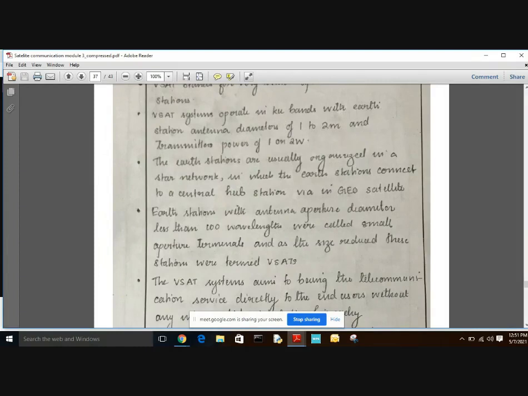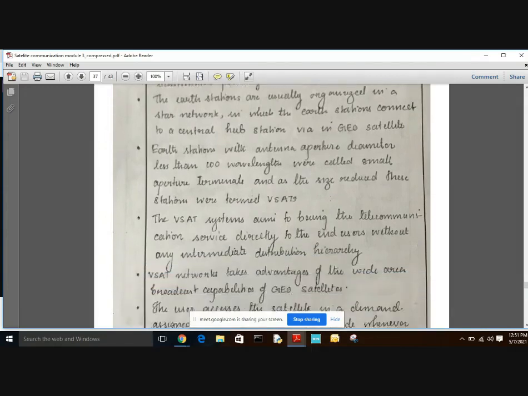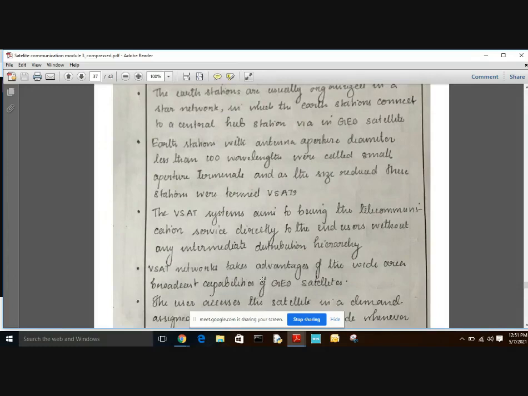And the Earth stations are usually organized in a star network. For two-way implementation, we have two types of network: star network and mesh network. In a star network, the Earth station connects to a central controlling hub station via a GEO satellite. This GEO satellite has the advantage of wide area broadcasting capability, and this VSAT also takes advantage of that wide area broadcast capability.